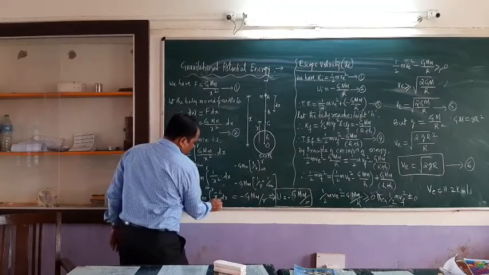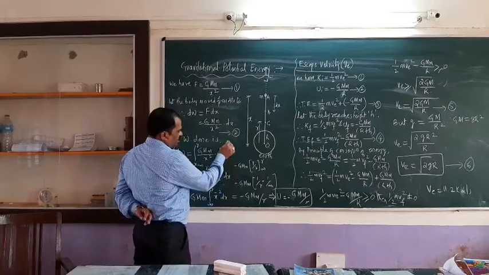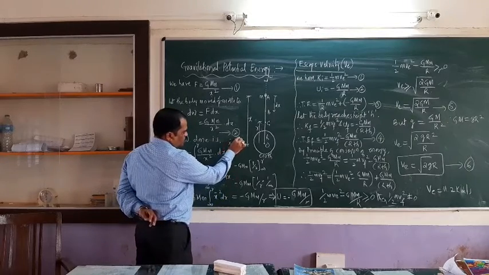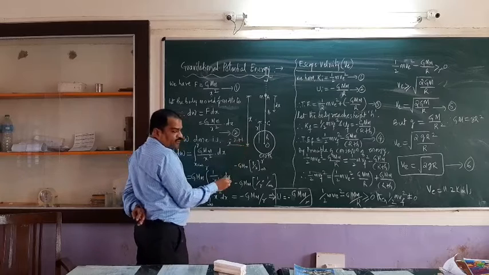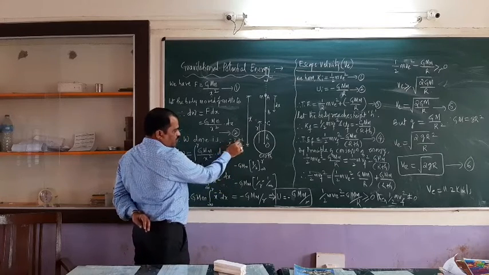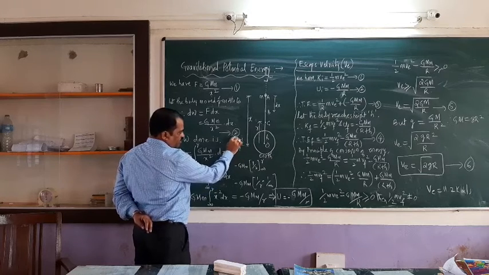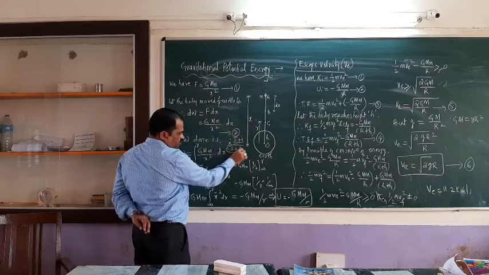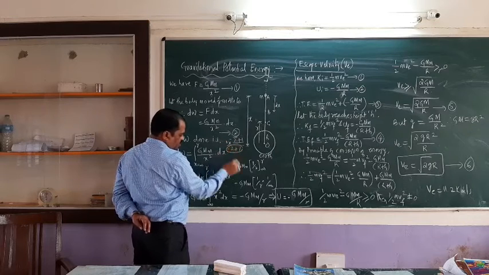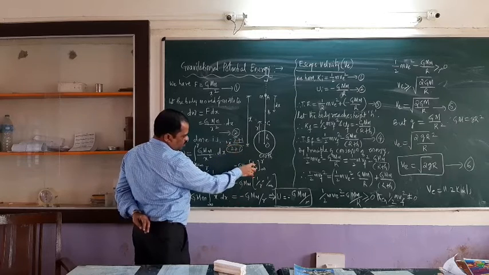So this is the integration of x raised to minus 2. According to the integration formula, the integration of x raised to n is x raised to n plus 1 divided by n plus 1, here minus 2 plus 1. Minus 2 plus 1 is minus 1, and this is also minus 1. So this becomes 1 by minus 1, that into this is minus G M m. So x raised to minus 1 becomes 1 by x.